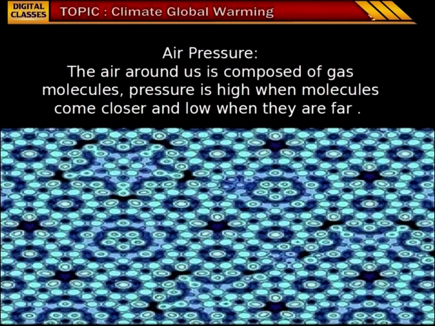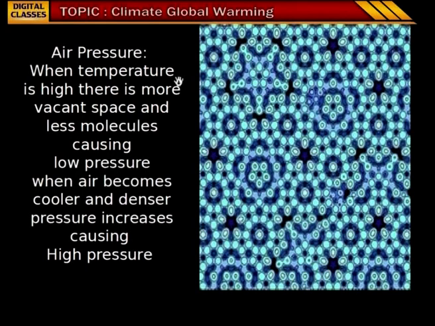Air pressure. The air around us is composed of gas molecules. Pressure is high when molecules come closer and low when they are far. If you observe this image, you can find that the molecules of air are very closer. When temperature is high, there is more vacant space and less molecules, causing low pressure. When air becomes cooler and denser, pressure increases, causing high pressure. Children, you can see few vacant spaces in the molecules here. So, when there is vacant space in the molecules, low pressure occurs and the air becomes cooler and denser.